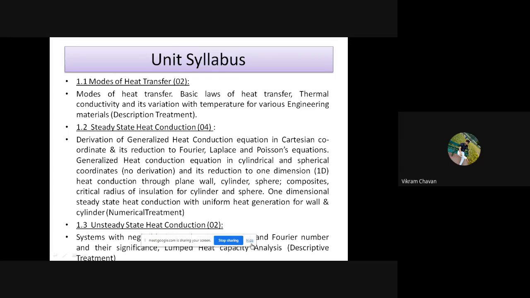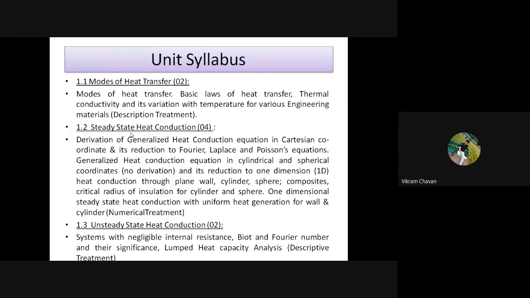And the last one is unsteady state heat conduction. Steady state means there will not be a change in a property with respect to time. Whereas unsteady state means there is a change with respect to time in the properties of the substance.